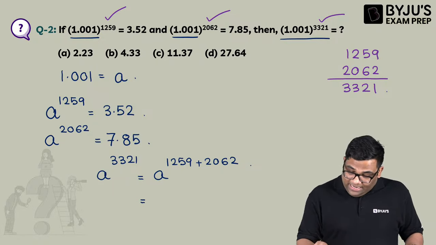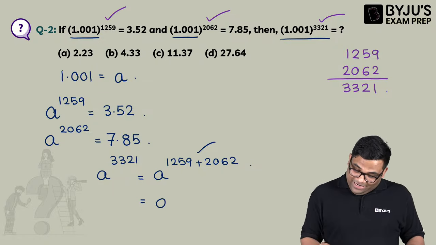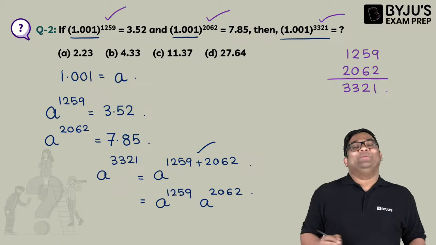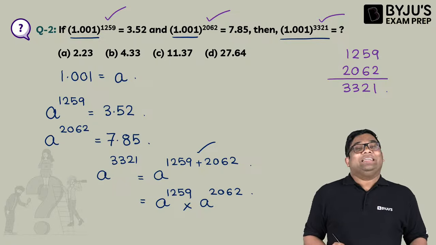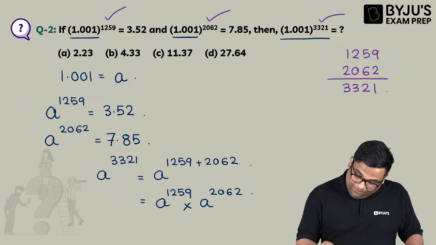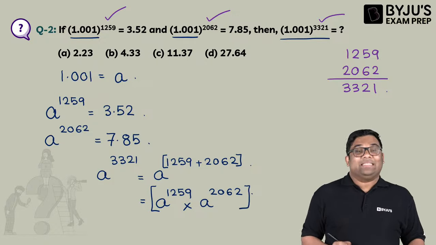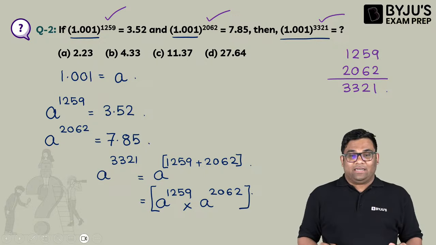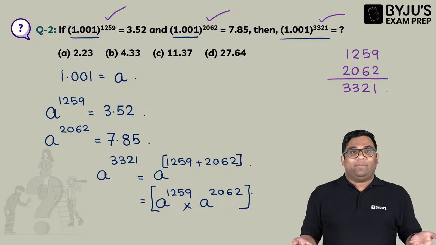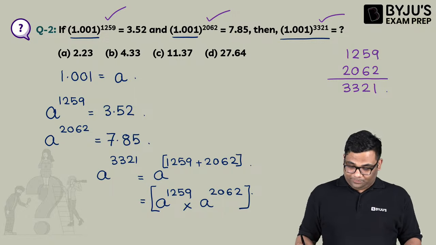Now this is an addition, so this becomes A to the power 1259 into A to the power 2062. So it becomes multiplication, right? Since the powers are added, when you separate them with the same base, it becomes a multiplication.